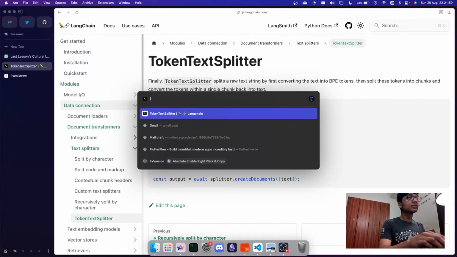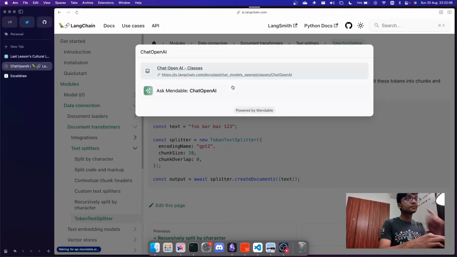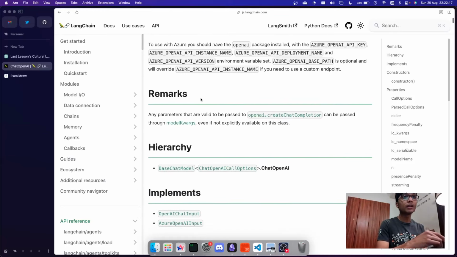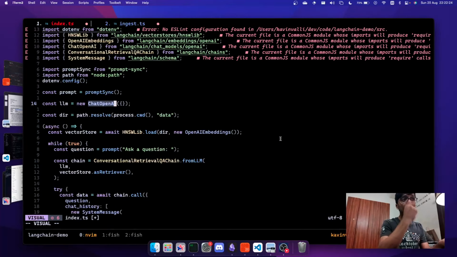So what this is that if I look at the LLMs, ChatOpenAI. Basically, this is a wrapper around the OpenAI LLM for the chat endpoint. It uses GPT 3.5 by default, you can change that. You can use GPT 4, but it provides a chat endpoint for you using OpenAI, and you can use that as the LLM or the large language model which you want to use inside your application.